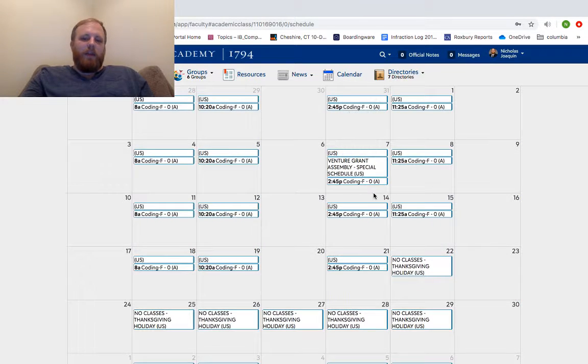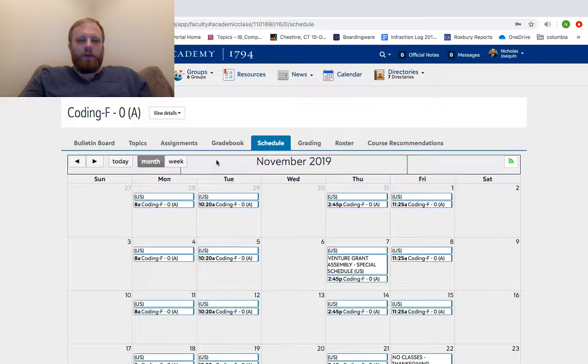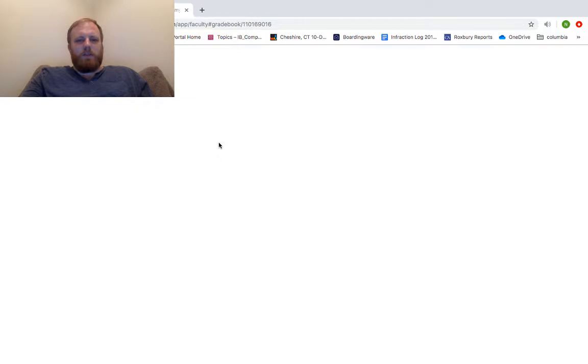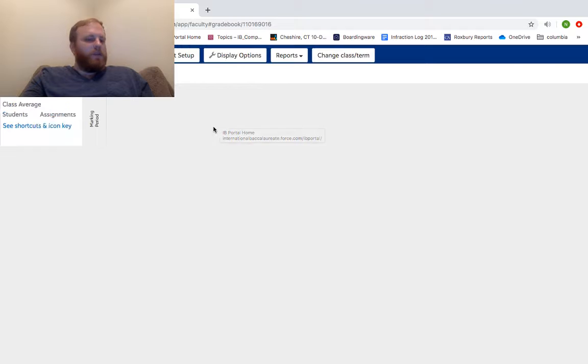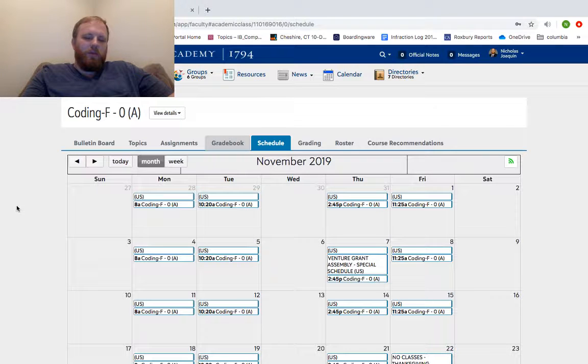So you'll be able to tell whether or not that's actually going to interfere with anything. So it gives you kind of a sense of when you'd want to maybe make some alterations, but for the most part, nobody, again, really uses the schedule built into the portal. So your grade book, right, is all going to be through here. We, again, got to stress this a lot, but we have an open grade book. So that means that all of your assignments are going to be fully available for all of your parents, all of your students, all of anybody they're working with. Everybody should be able to access this stuff just because they also are logging into the portal, okay?